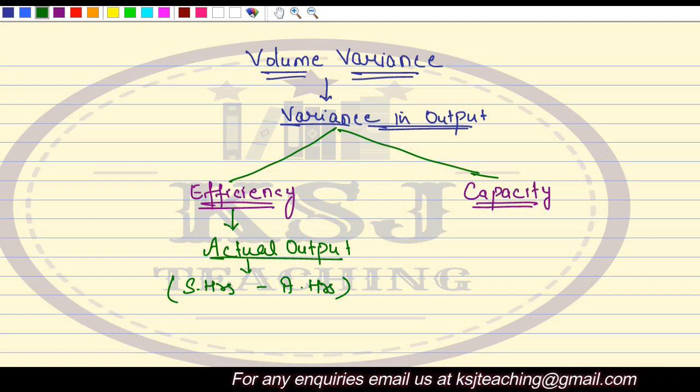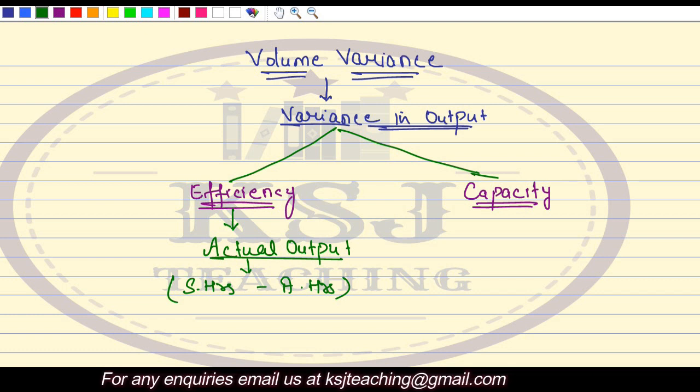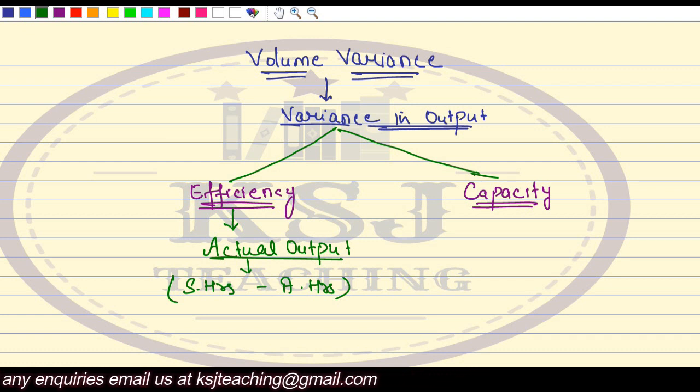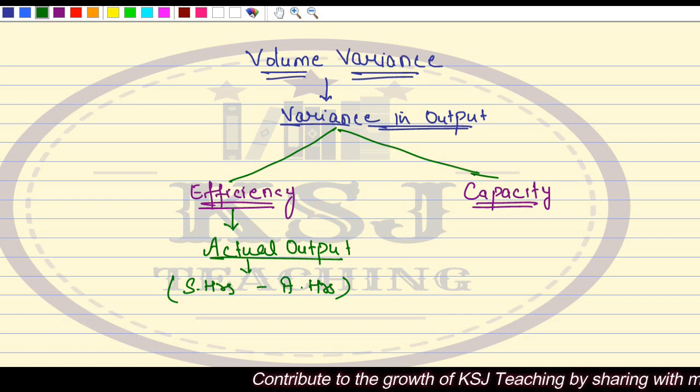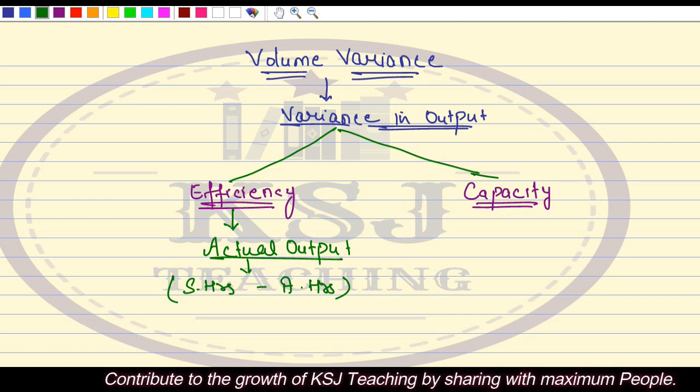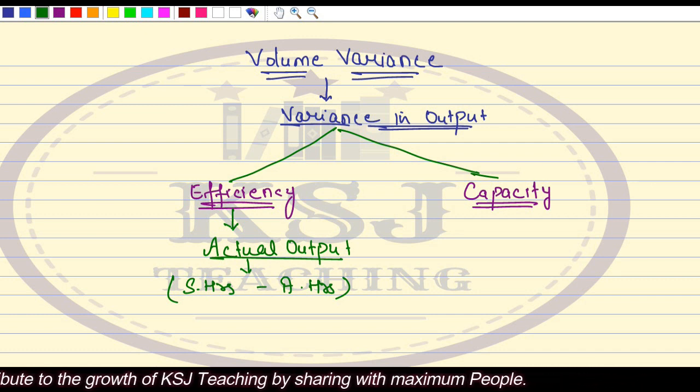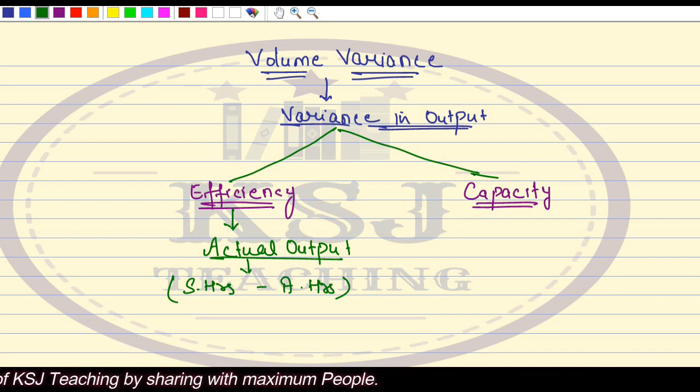Now, if we talk about efficiency, you are comparing two things, right? You say what was the time given to the worker and what is the time taken by the worker for the actual output. If you take standard output and actual output, then it is not comparable. If you want to judge your efficiency of studies, you will say that for 3 chapters of costing, I have set the standard for 3 hours, whereas the actual was 4 hours.